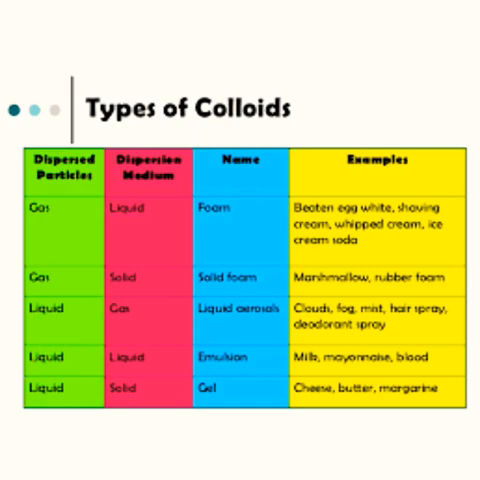Last type is dispersed phase is liquid and dispersion medium is solid. The name given for that is gel. Example is cheese, butter, margarine, etc. So students, we can just recall what are the important points we studied in this chapter.